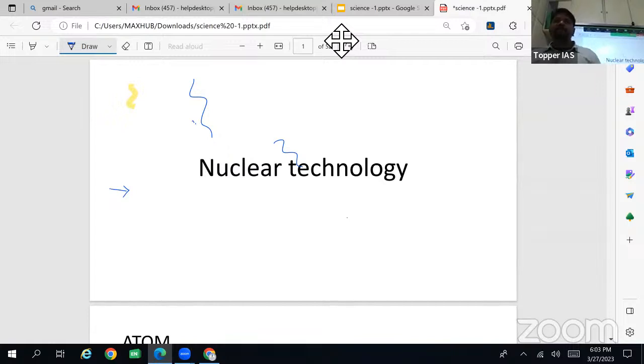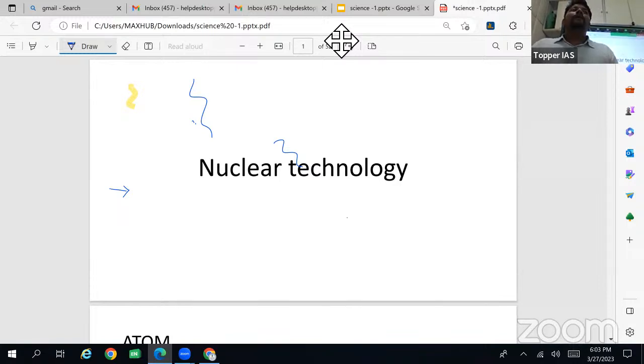But we must know about nuclear fission also: how the fission happens, how the fusion happens. For example, the solar energy which we receive is actually the result of nuclear fusion, which is happening inside the sun.